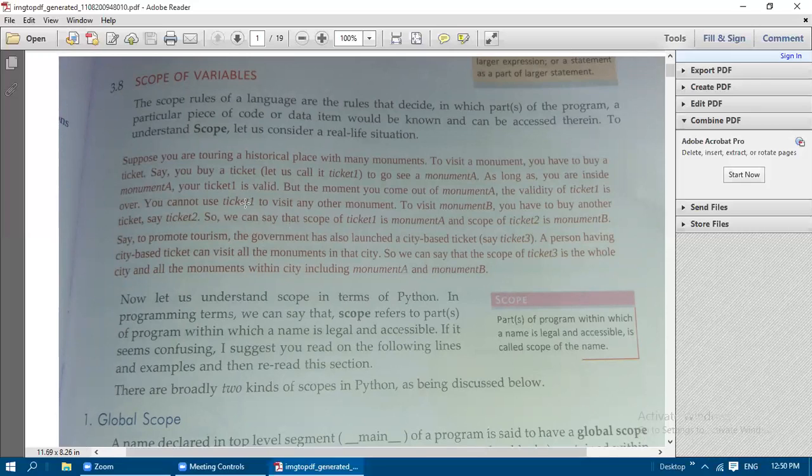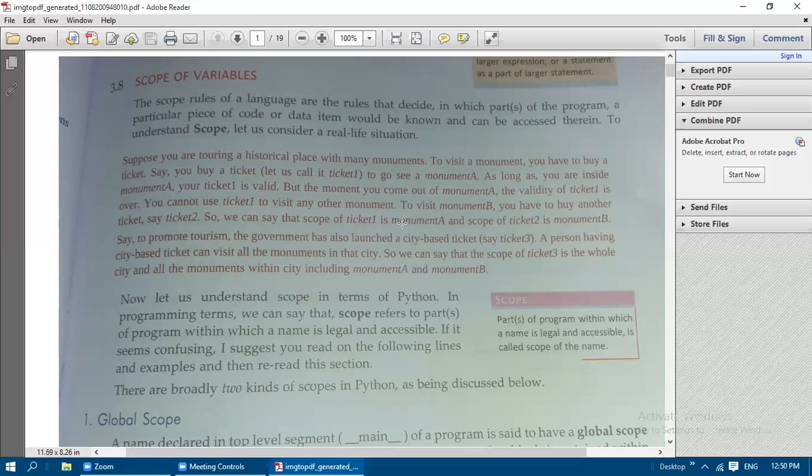We can say that the scope of ticket 1 is monument A and the scope of ticket 2 is monument B. That is, ticket 1 is valid only to see monument A. In the same way, the scope of ticket 2 is only for visiting monument B. So with the help of ticket 2, we cannot see monument A. With the help of ticket 1, we cannot see monument B. That is what is known as scope here.